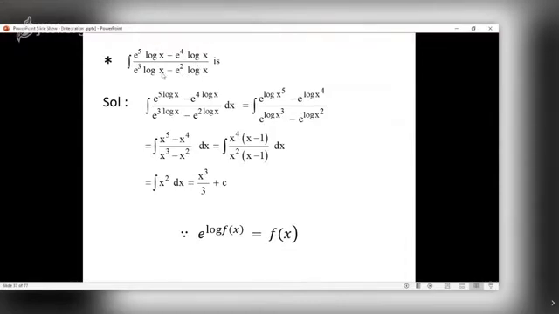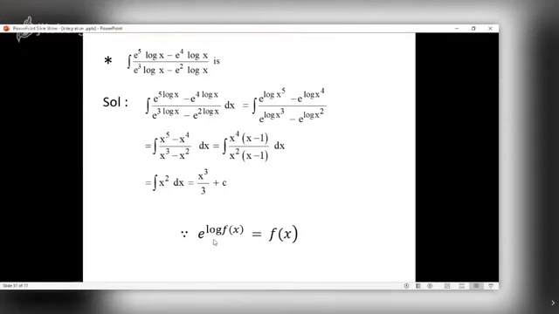I'm sorry about that. Had it been this only, I would have taken e raised to 4 common from the numerator and e square from the denominator, right? And then cancel whatever is possible. But see in the solution, now this is correct. It is e raised to 5 log x minus e raised to 4 log x upon e raised to 3 log x minus e raised to 2 log x. So in short, this log x should have been in the index. So now this is correct.